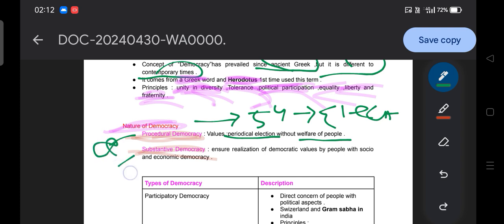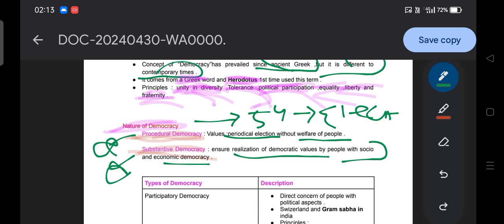Moving to the next, substantive democracy. It ensures realization of democratic values by people through socio-economic democracy. Substantive democracy means socio-economic democracy. That means the people should have the right to work and live life with dignity.